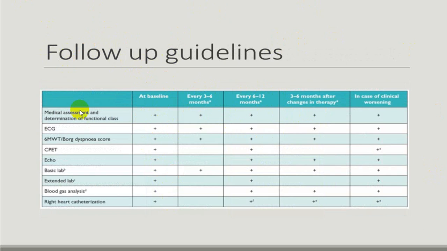You try to have a follow-up by doing medical examinations, ECG, 6-minute walking test, CPAT, echo, basic laboratory, then extended laboratory parameters, blood gas analysis or ABG analysis, and right heart catheterization. Then you can see how it is progressing, whether it is worsening or improving.